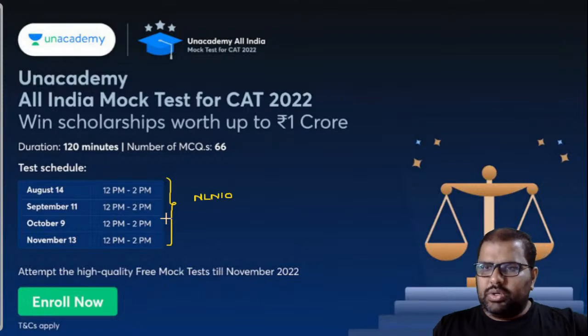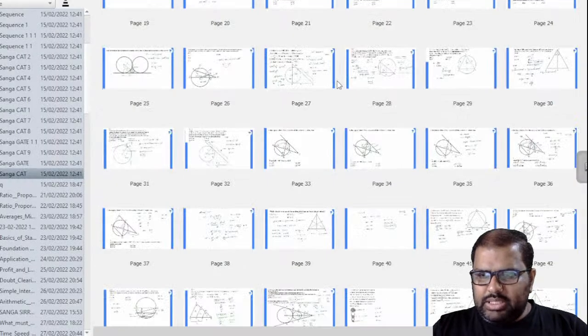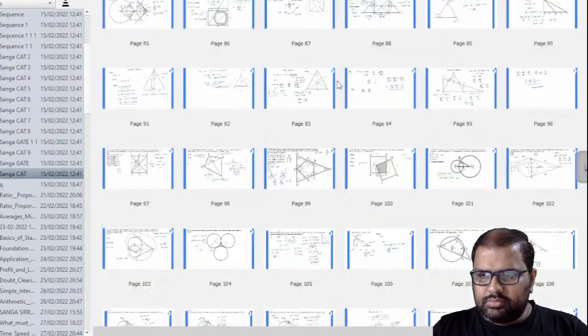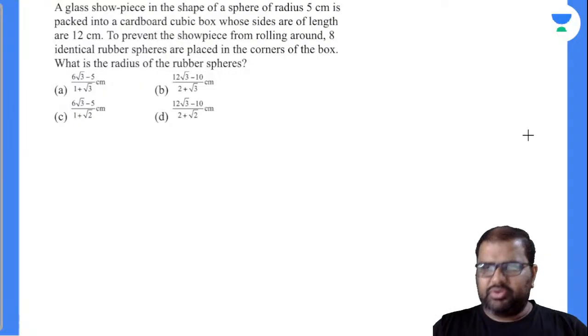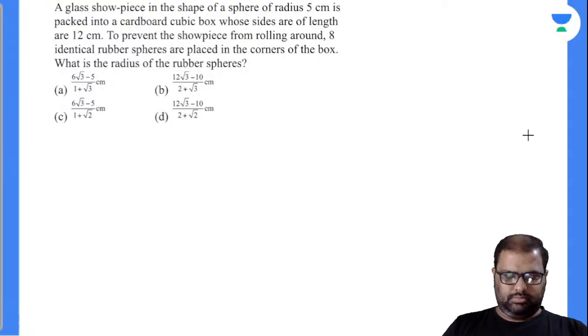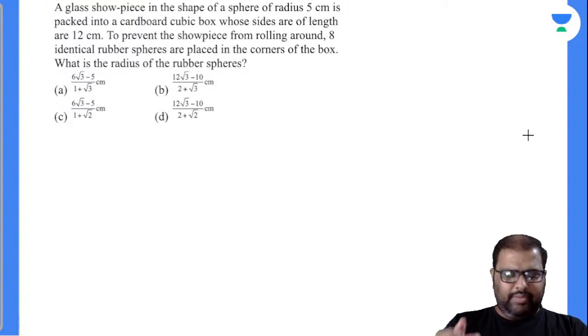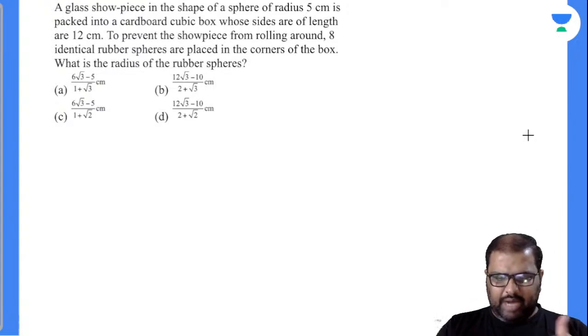Yes, so let's start our discussion here. We have solved all these questions, so we will continue with today's question. I've done many questions, right? So this is the question that we have to solve. I will solve this question. From the next question, I will be giving you two minutes to solve each and every question. Okay, fine. Observe the question carefully.